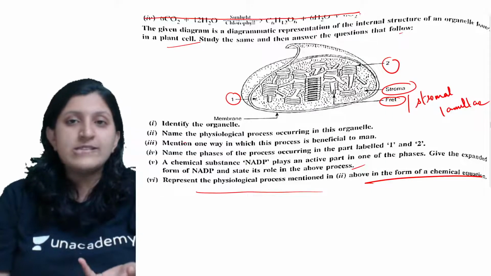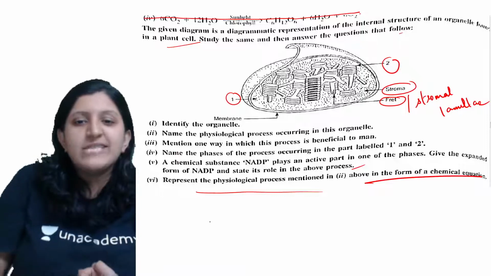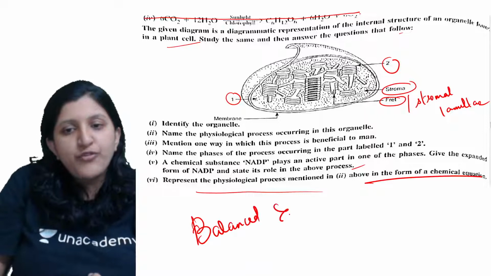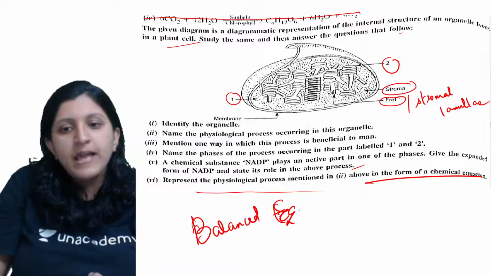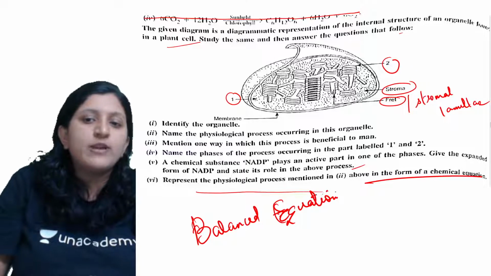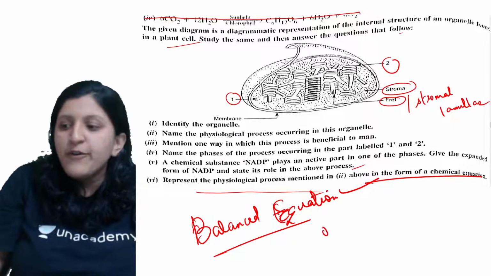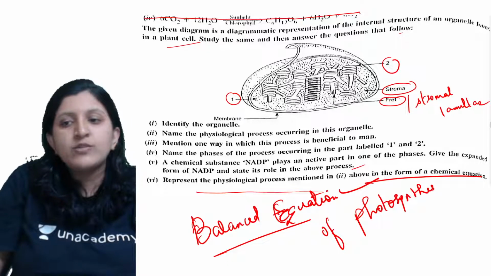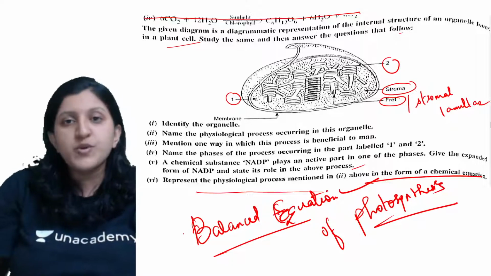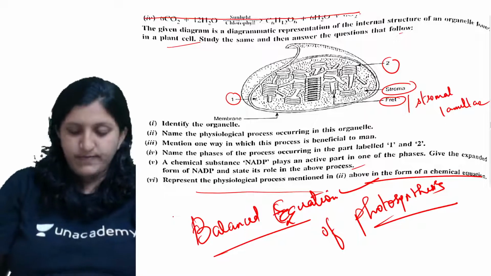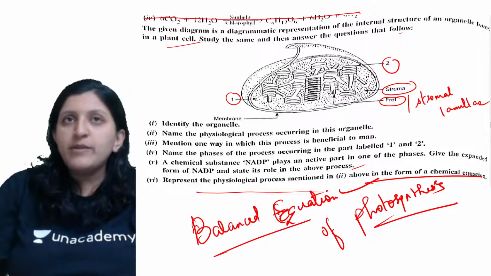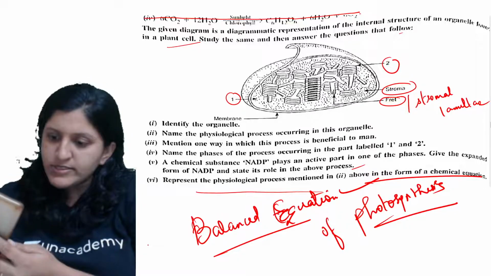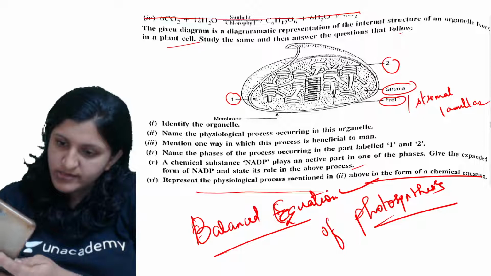You need to understand that many times they are asking for a balanced equation. The balanced equation of photosynthesis has been asked repeatedly, so it is very important that you know it. Just practice that, the one which is given in your Selina. Go ahead with the Selina balanced equation, because the evaluation is done on the same. So name the physiological process which is mentioned. Just a second, let me just check this.